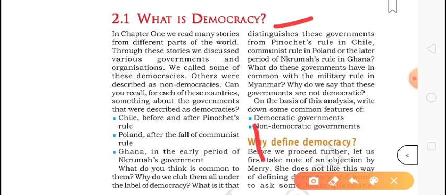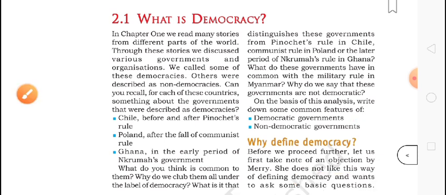After this basic analysis they wrote two types of governments: democratic governments and non-democratic governments. Democratic means which are democratic, and other forms of government, like monarchy or dictatorship, are non-democratic governments. Now we will understand why we define democracy. When we are not defining monarchy or dictatorship, why are we going to define democracy?